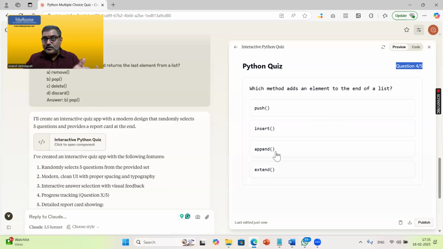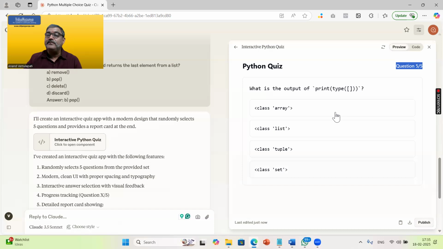So yeah, if you don't know the answers, you don't have to worry. Because if it's your question, right? If it's a physics question, chemistry question, Hindi question, or sales marketing question, HR question, you know the answers, right? Based on your subject. So I'm just selecting some questions randomly. I'm just going to select append.